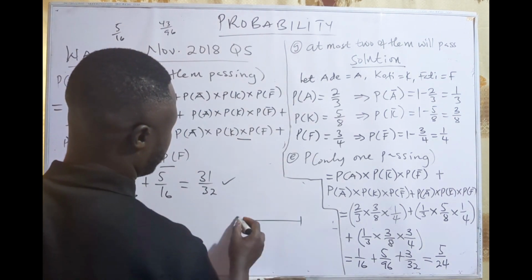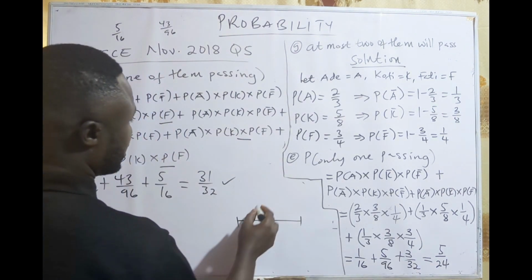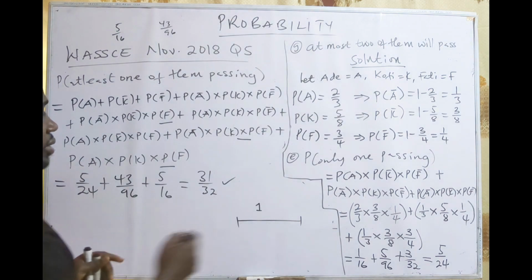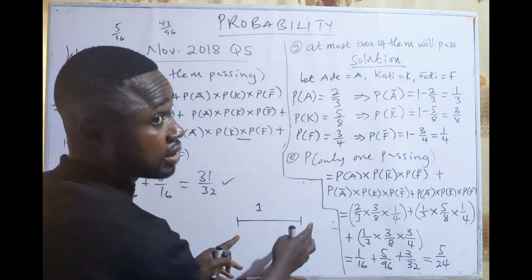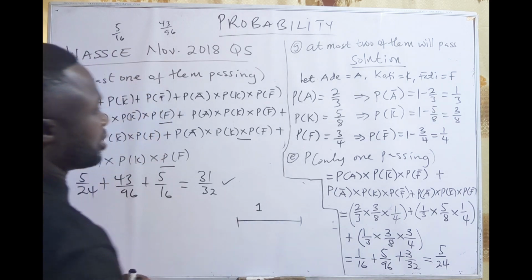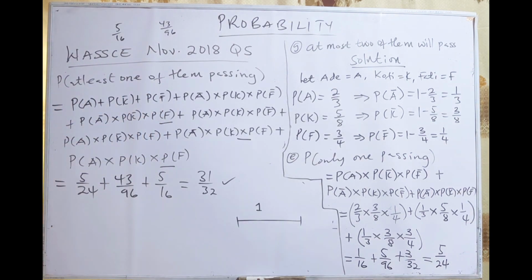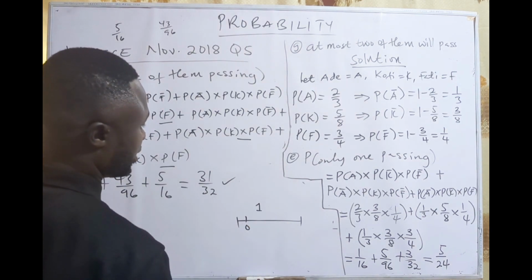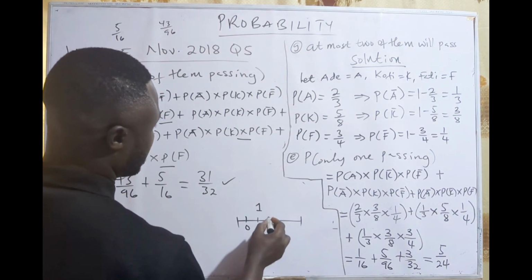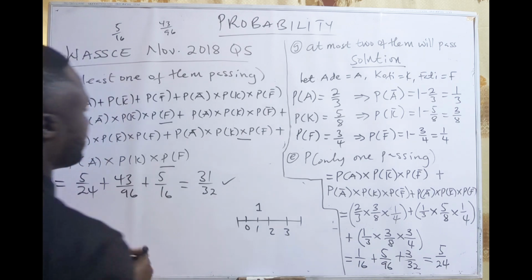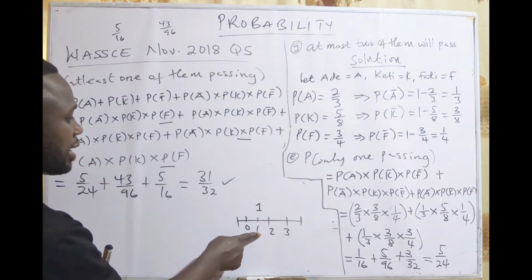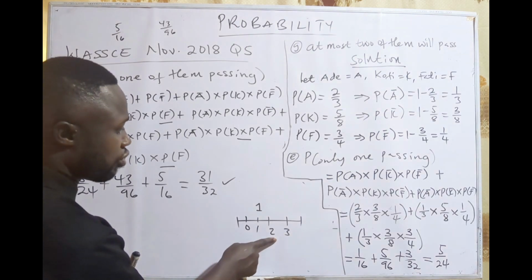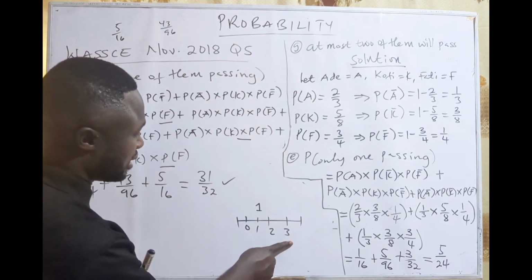Note here that the totality of probability is 1. Let's say from here to here gives us all the possibilities. When you add them, the total is 1. Because the events are 3, this is what can happen. It can happen that none of them will pass, which is 0, only 1 will pass, 2 will pass, or all the 3. So you see that at least one falls within 1 person, 2 of them passing, or all the 3 passing.